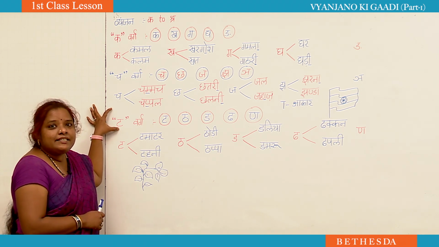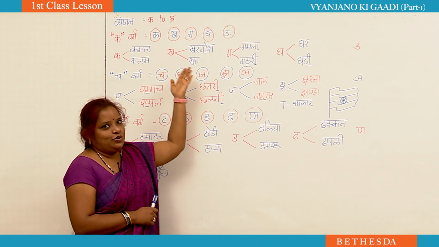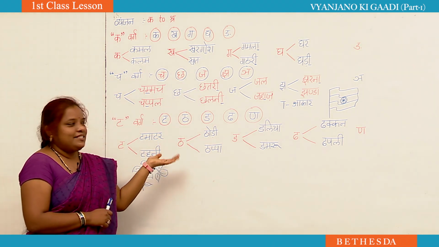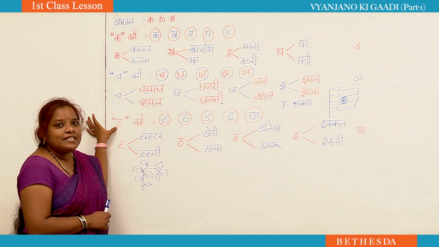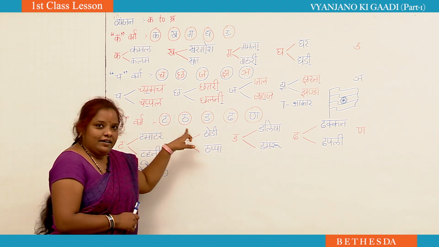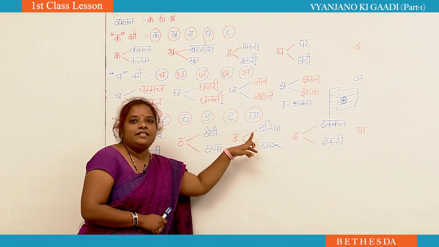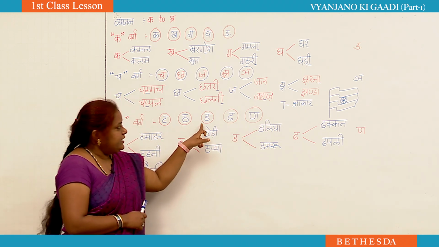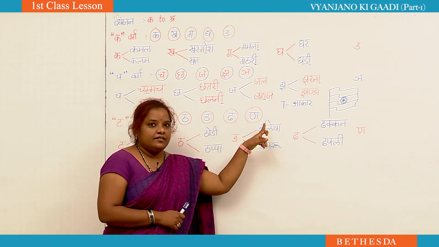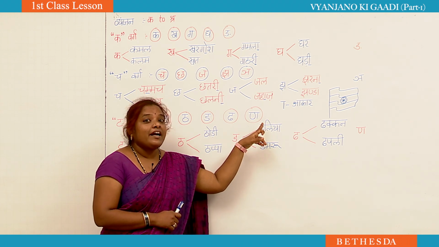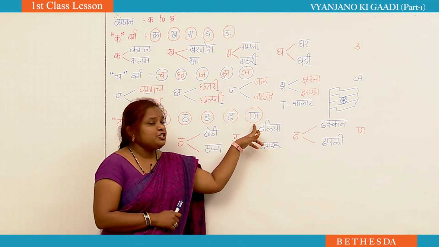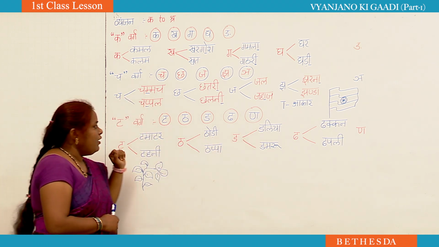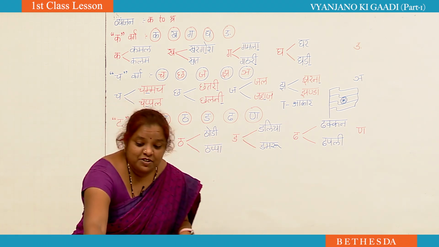What are the letters in ta varg? Already you got these two. So you can say this very easily. Ta varg. What are the letters in ta varg? Ta, tha, da, dha, na. Not na. It is ana. This letter should be pronounced properly.